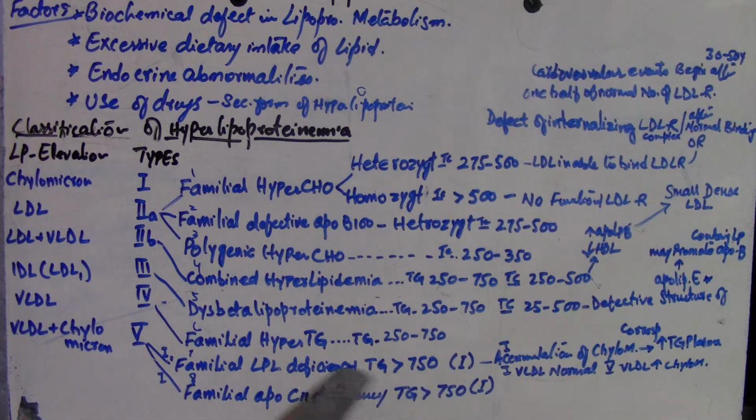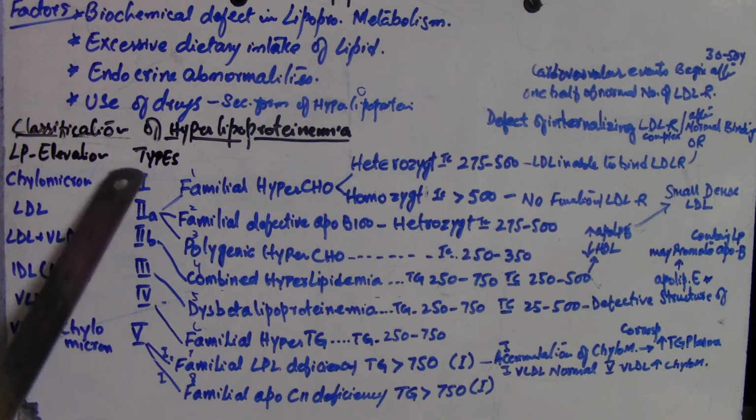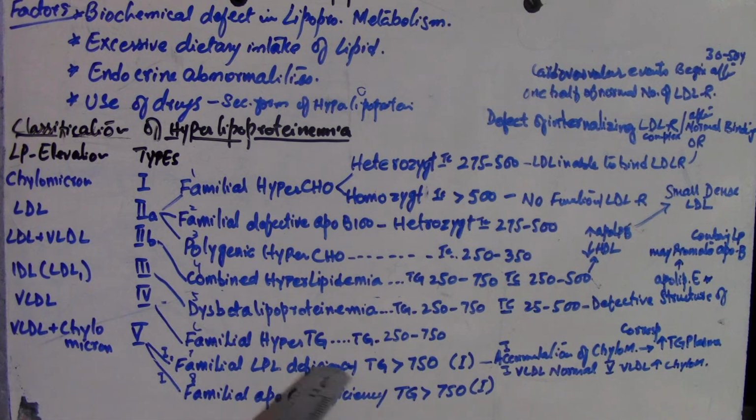If it is familial LPL deficiency, then the VLDL is normal. But when it is related with type 5, then their VLDL is increased, right? And the chylomicron as well. In familial ApoC2 deficiency, the triglyceride level is increased.